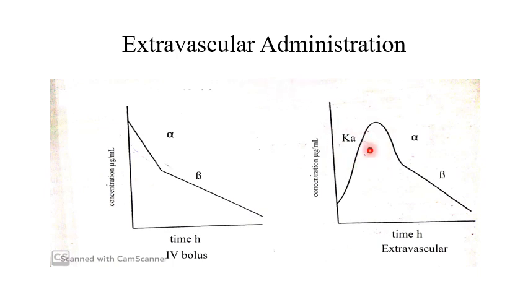The first is K absorption, which is necessary in case of the extravascular route of administration. Then there is a steep decrease in concentration, that is the alpha phase, as we discussed for the intravenous route. And then there is a shallow decrease in concentration, that is the beta phase. These are the alpha and beta in case of the IV route, and also in case of the extravascular route. But there is a third exponent in case of the extravascular route, that is K absorption.